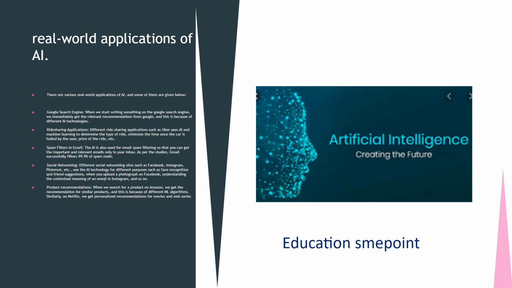There are various real-world applications of AI, and some of them are given below. Google search engine. When we start writing something on the Google search engine, we immediately get relevant recommendations from Google, and this is because of different AI technologies. Ride-sharing applications. Different ride-sharing applications such as Uber use AI and machine learning to determine the type of ride, minimize the time once the car is hailed by the user, the price of the ride, etc.